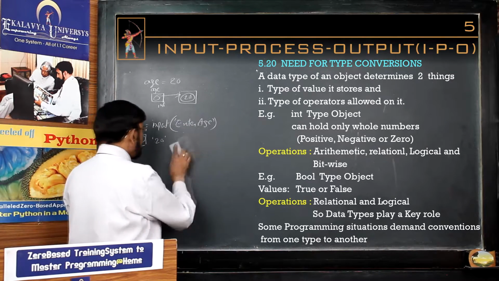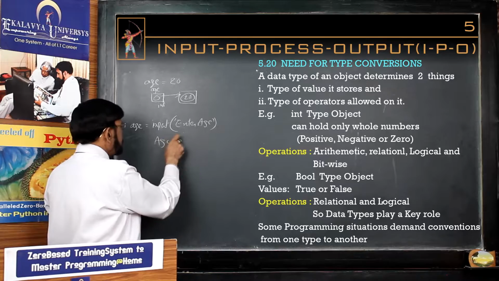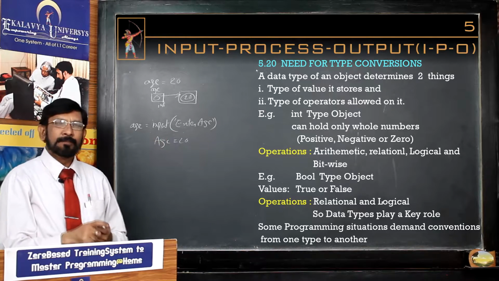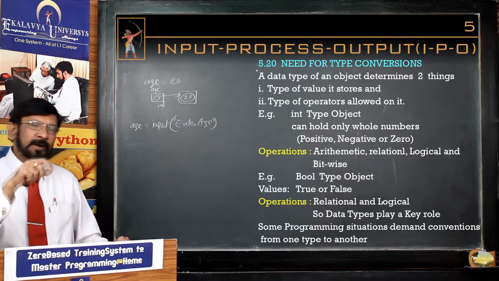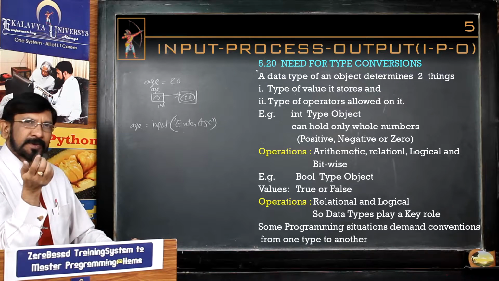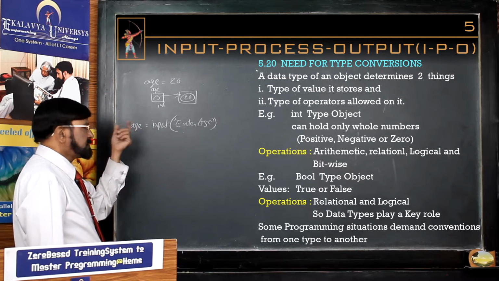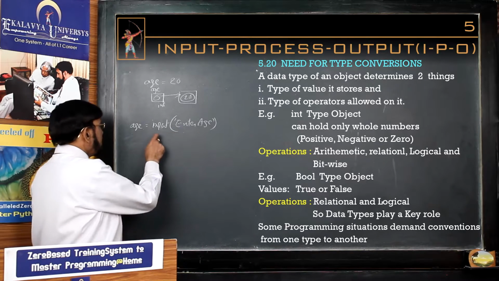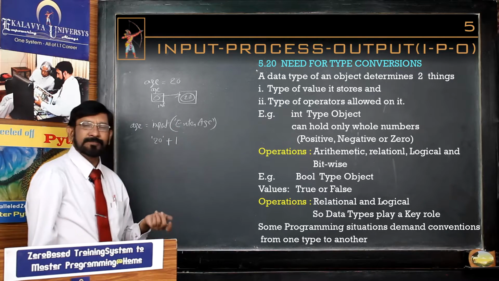Now you want to display it. If you want to display age 20, no problem; by using the print function, you can display it. But the problem comes if we have to perform any arithmetical, logical or bitwise operations. Suppose this year this person's age is 20, and next year one year is added. You cannot make it 20 plus 1.